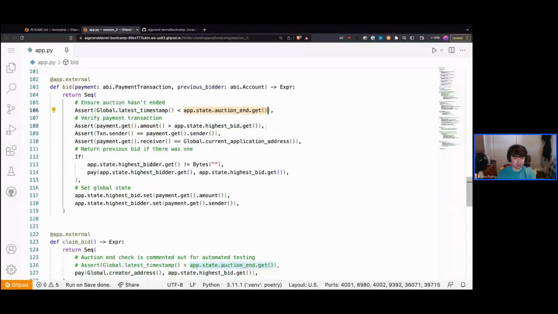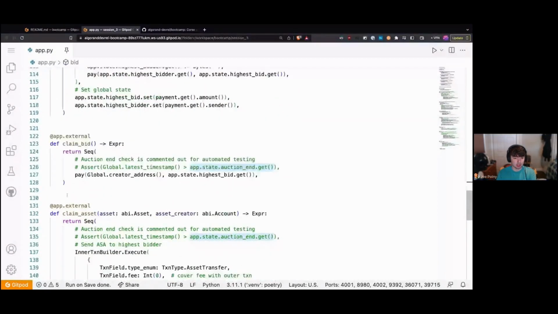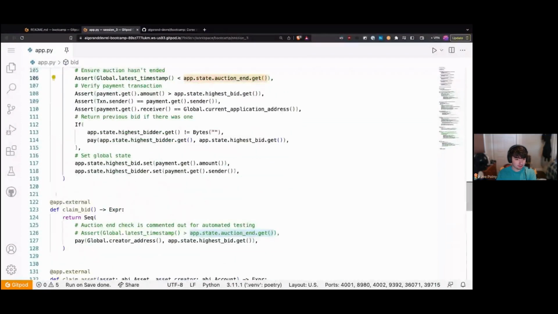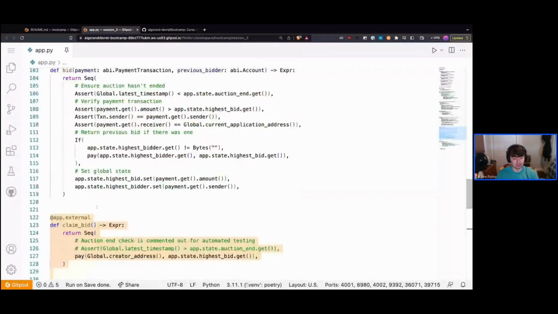So once the auction ends, we now have two functions that are executed. And you might notice that we have these two functions, claim asset and claim bid, rather than just saying, when the auction ends, do this thing. And the reason we have explicit functions versus just waiting for the auction end is because there's no concept of event driven functions on Algorand. In order for something to happen on chain, someone has to explicitly call the contract.